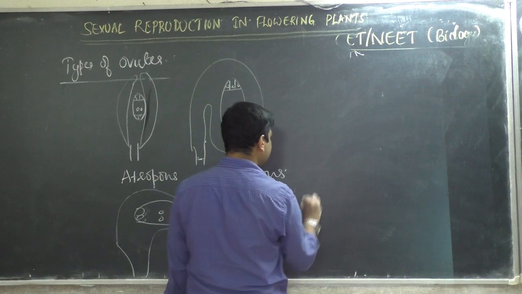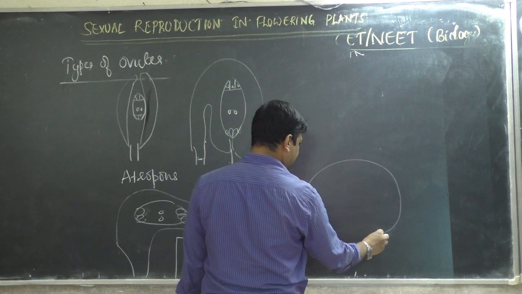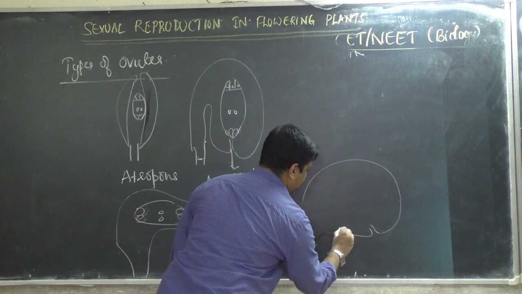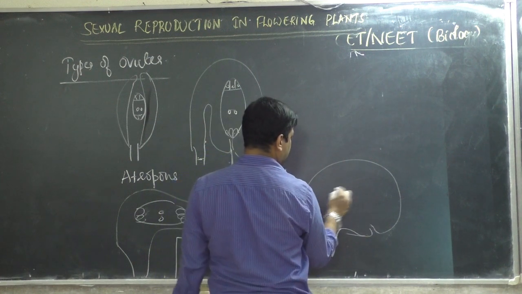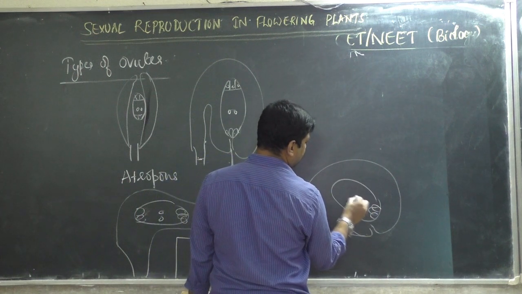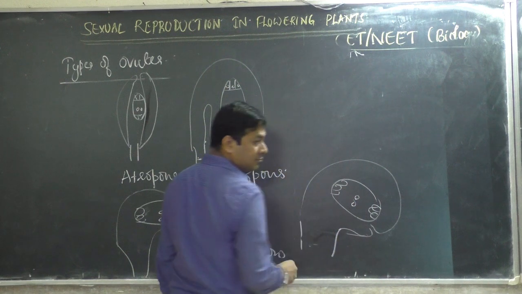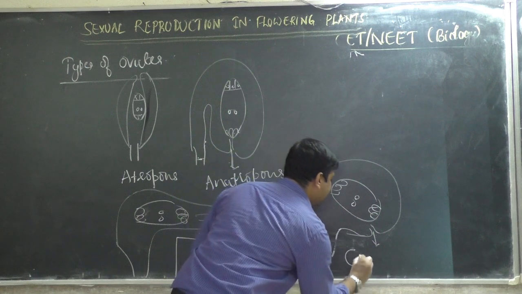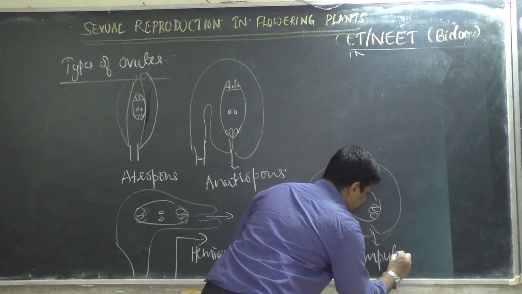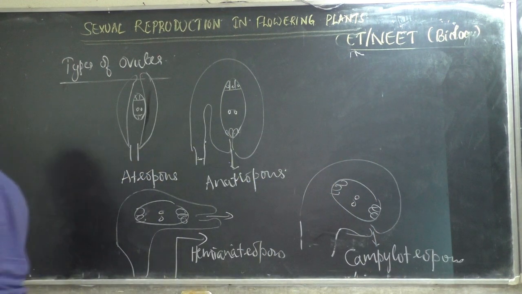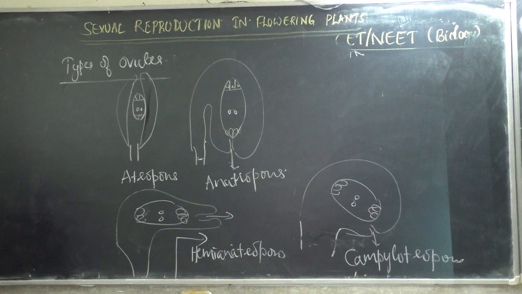Then if it is slightly, the micropyle is here, and the embryo sac is like this. Then if this micropyle and funicle are nearby, then it is called campylotropous. Campylotropous ovule. Then an amphitropous ovule is there when it is very near.